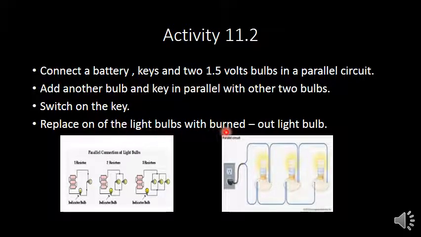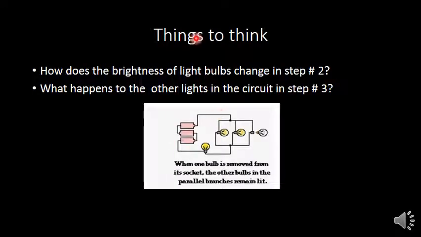Replace one of the light bulbs with a burned out light bulb. In the second point we have added a third light bulb and switched on the key, and in the fourth point we have to replace one light bulb with a blown out or burned out light bulb. Things to think.